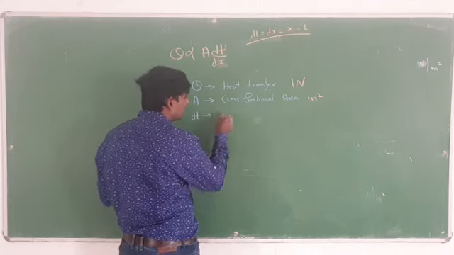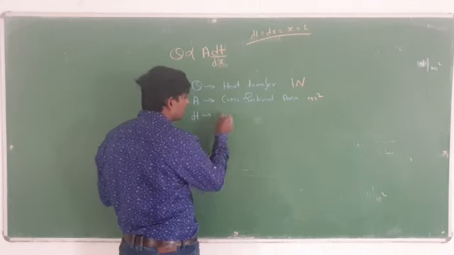By seeing the unit only you have to identify whether the given one is the thermal conductivity, the heat transfer, the rate of heat transfer, or the cross sectional area. In numerical problems, 80% of the problems will be there, so you have to remember the numerical values. Here you have to derive this one, I will tell you what to derive.